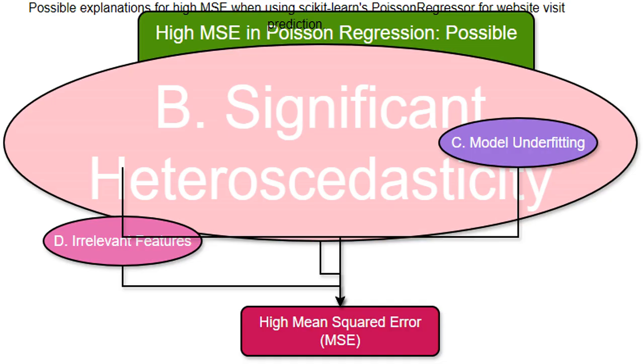I'm looking to see if the variability of my website visits changes depending on the amount spent on advertising. If that's the case, I have heteroscedasticity, and a core assumption of Poisson regression, that the variance is constant, is violated. This would lead to poor predictions and a high MSE.